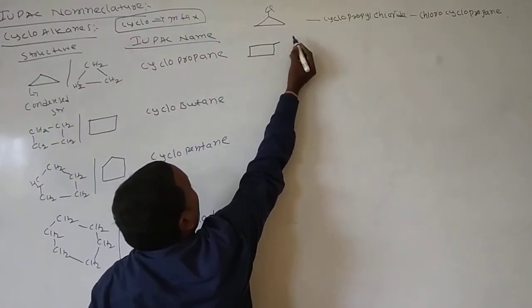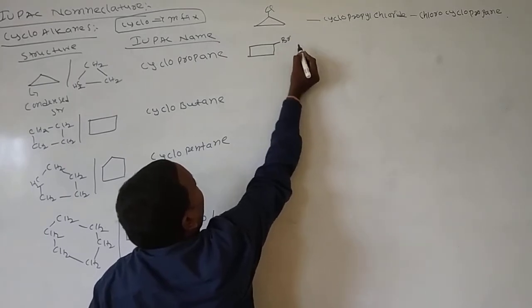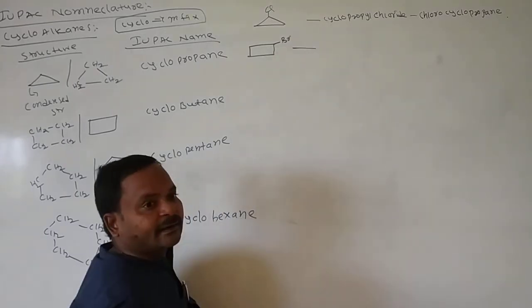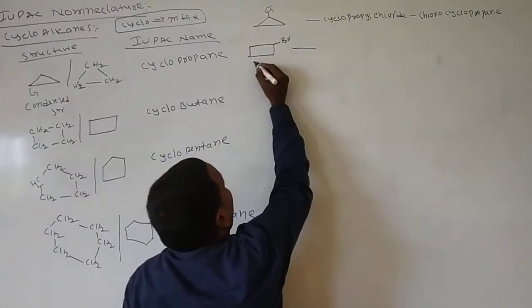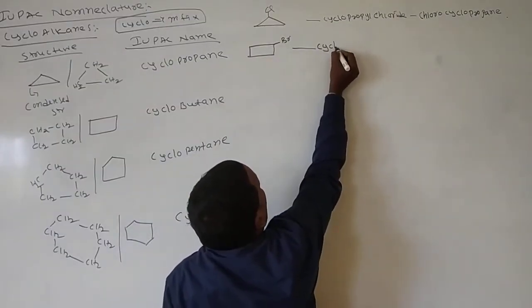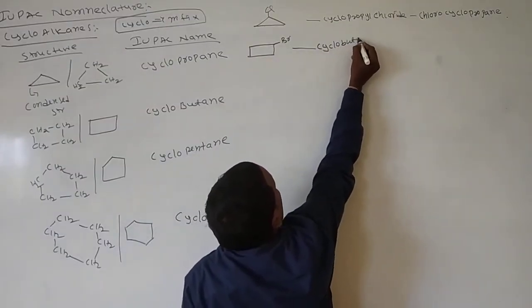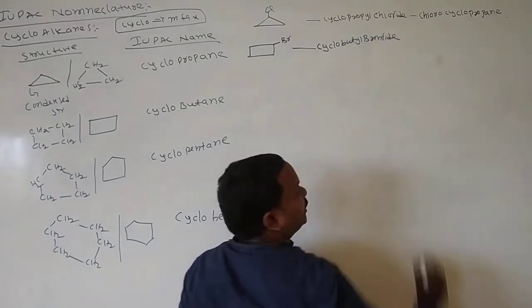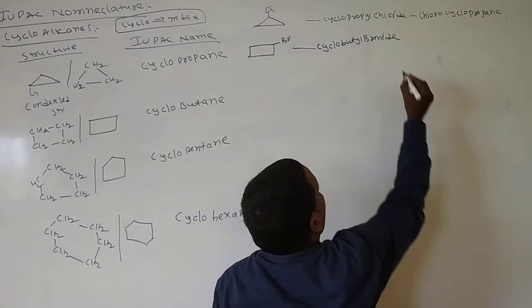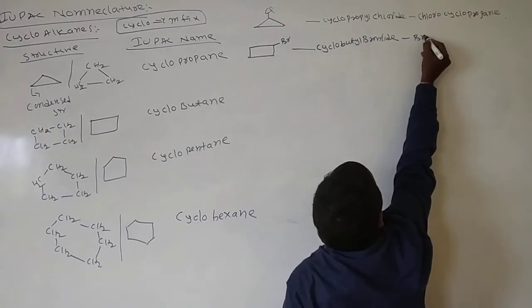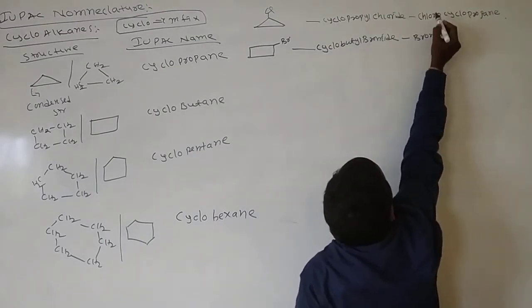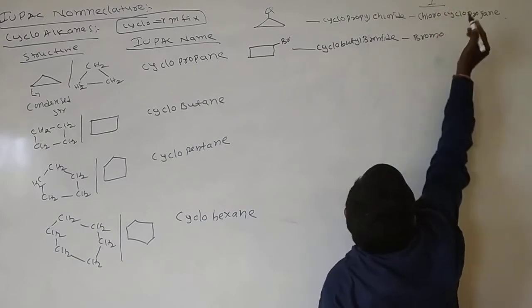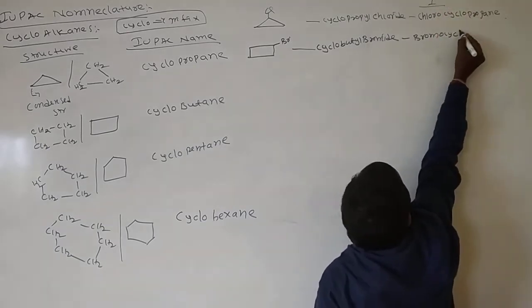For example, bromine is there. What is the name of this molecule? The common name is cyclobutyl bromide. Now, what is the IUPAC name? Bromo, this is IUPAC: bromocyclobutane.